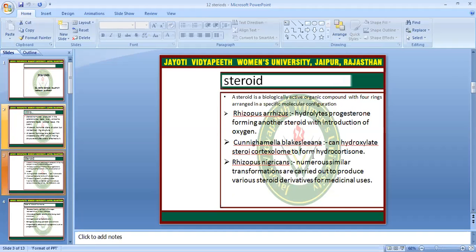As I told you in secondary metabolites, steroids are also derived from secondary metabolites. I have discussed this in the slide. Steroids are basically organic compounds with four rings.